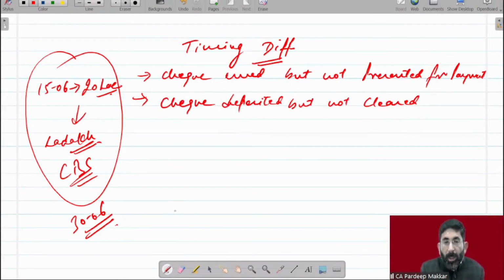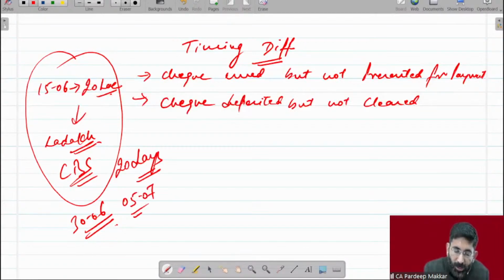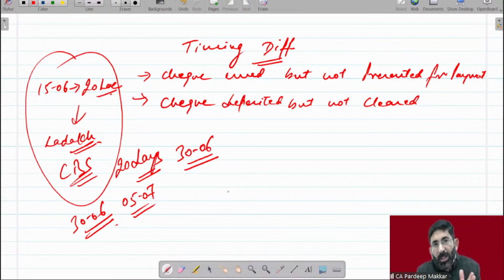But even then, if we have deposited a check on 15th of June and there is a holiday in that area, if you have received a check from Ladakh, there may be a chance that Ladakh banks are closed for 20 days. So up to 5th of July, that check is not cleared. So on 30th of June, it is not in our control. We'll have to make an adjustment of this. But this is basically a timing difference and this is not an error.